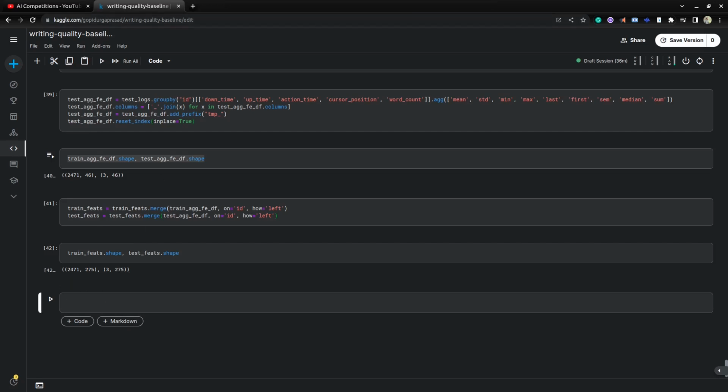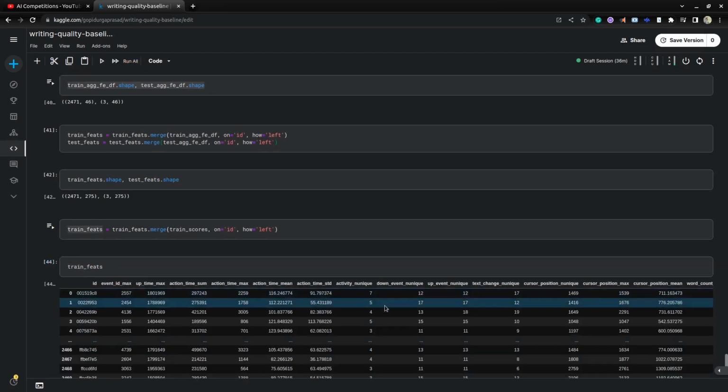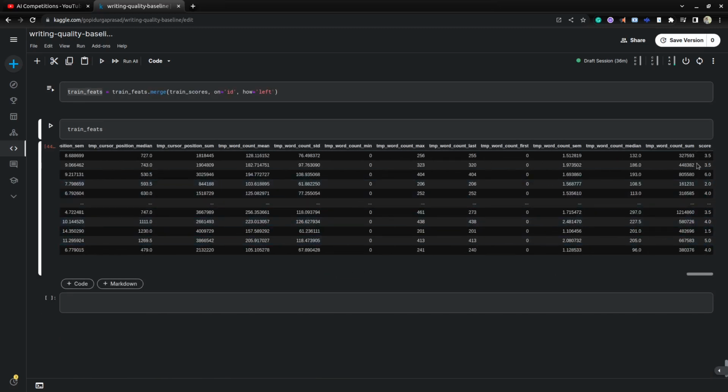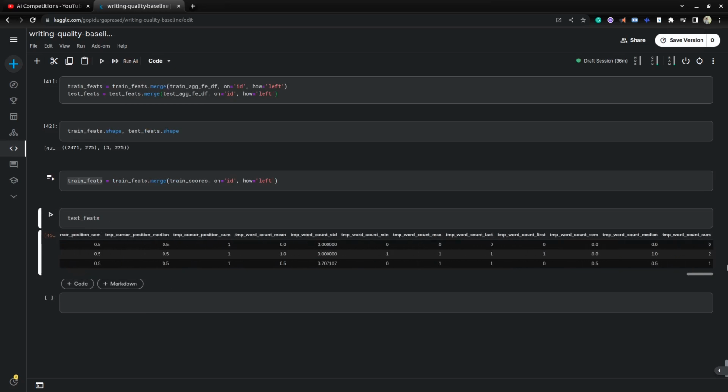Now we need to merge our target variable. Our target variable is train scores, so we have to merge it into the train features df. Here I am merging train scores to the train features df. Now if you print this train features, at the end it will show you the scores for each id we have. For the test, you don't find any scores, so we need to predict for the test data, assign a new column to test as scores, and submit to the competition.